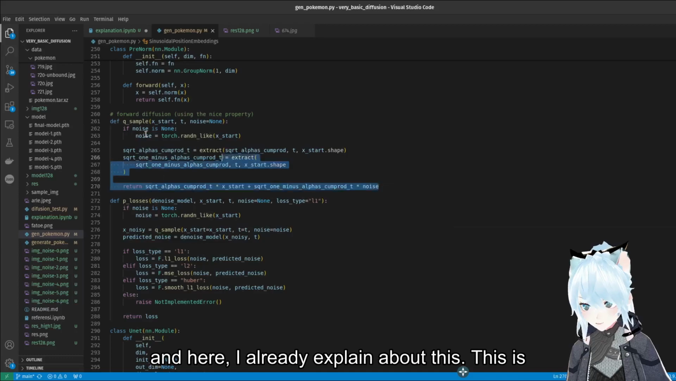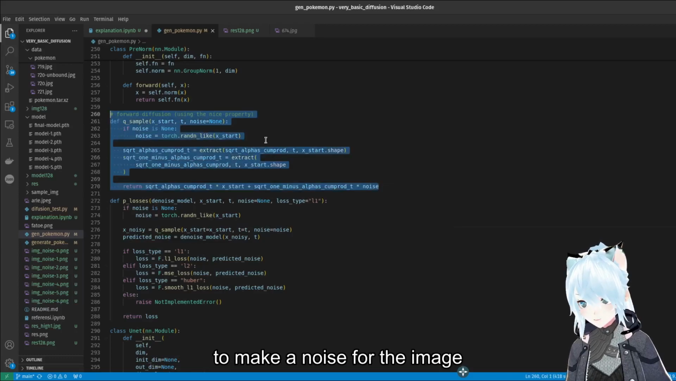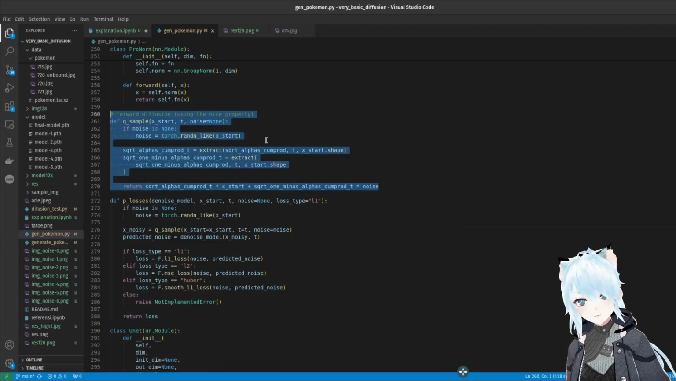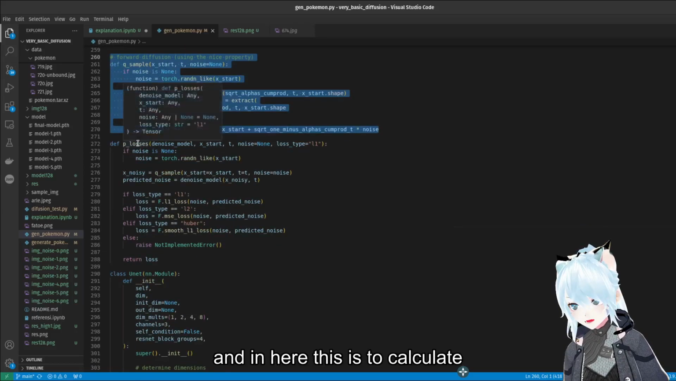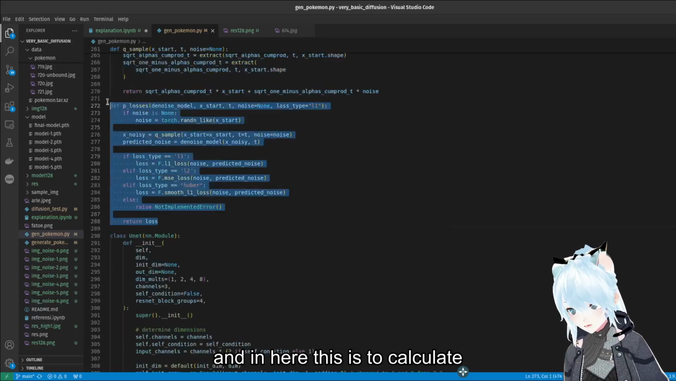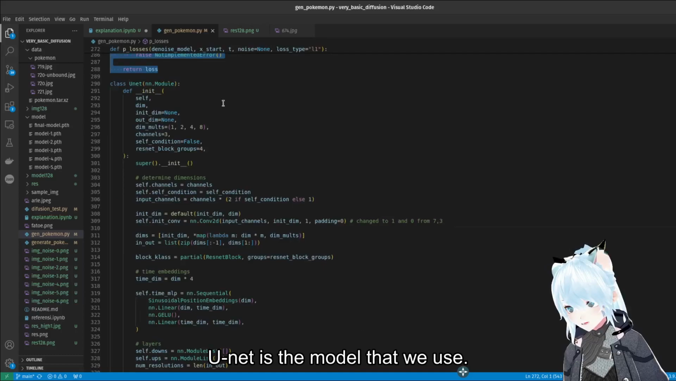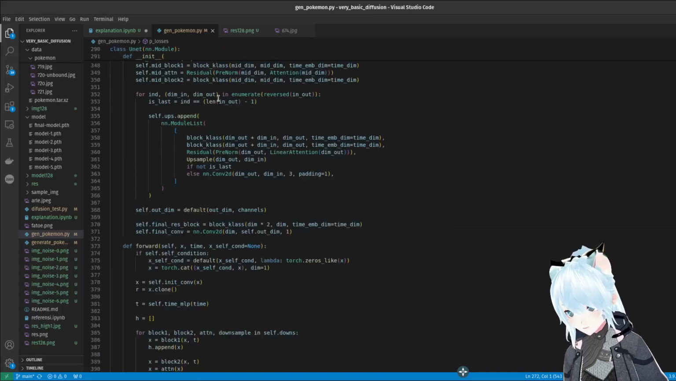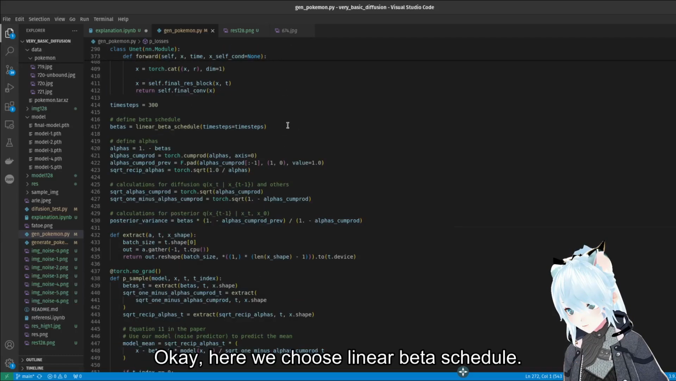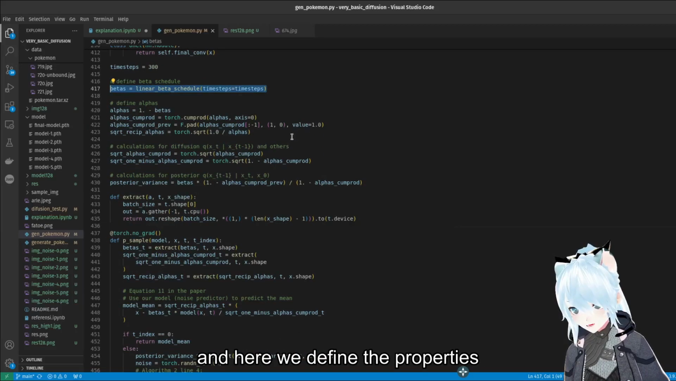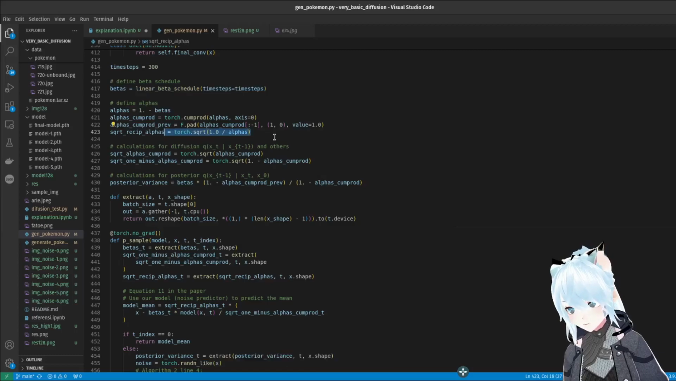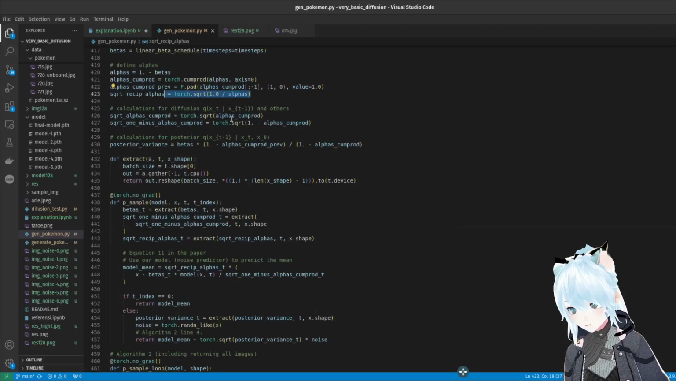And here I already explained about this. This is to make a noise for the image. And in here this is to calculate the loss of the model. This is the UNet. UNet is the model that we use. Okay, here we choose linear beta schedule, and here we define the properties of the diffusion model.